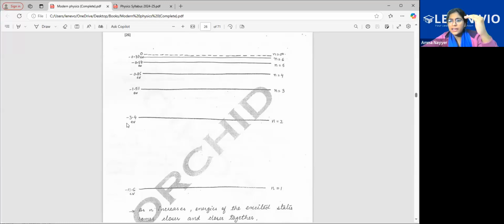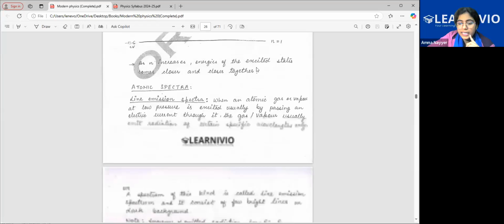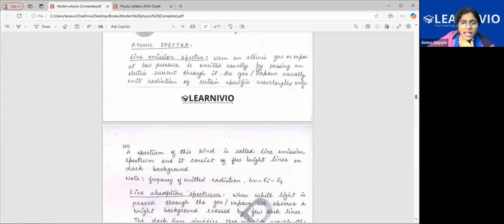So in the energy level diagram, energy is increasing and reaching 0 value, that is the maximum value. For every orbit number, the associated energy is mentioned. This is just a pictorial kind of representation to remember how the number of orbits is related with their energies. Clear? Yes, ma'am. Now, what is this line spectra and line emission spectra and line absorption spectra?